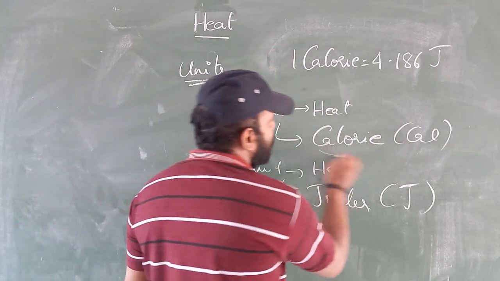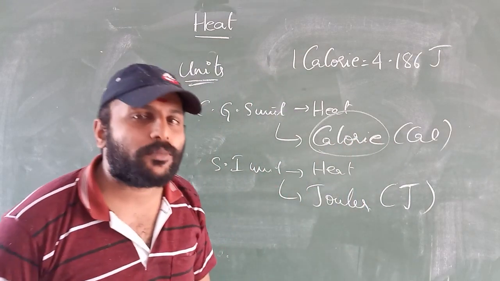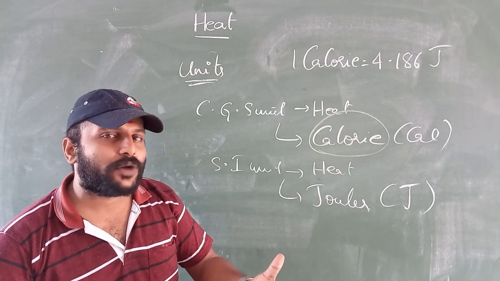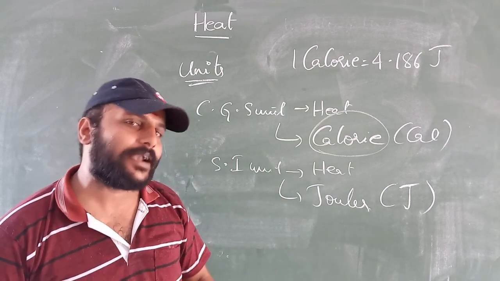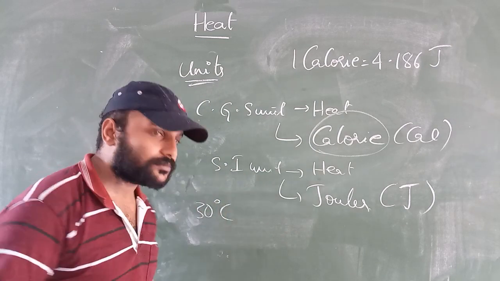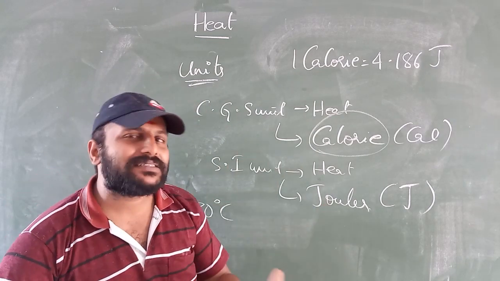Now what is meant by calorie? Calorie is nothing but the amount of heat energy required to raise the temperature of an object by 1 degree Celsius. Think that an object is there, its temperature for example 30 degrees Celsius. So calorie is nothing but an amount of energy.